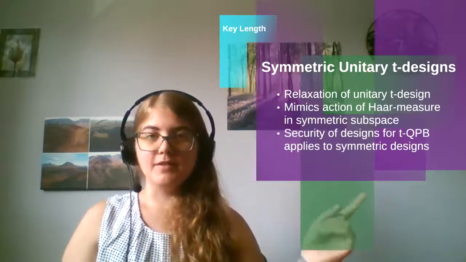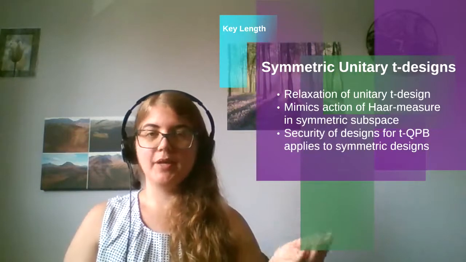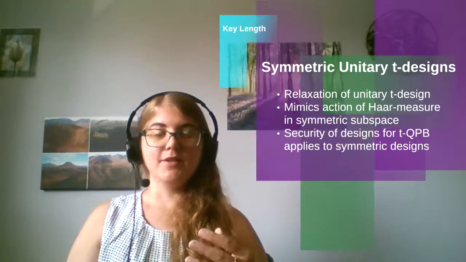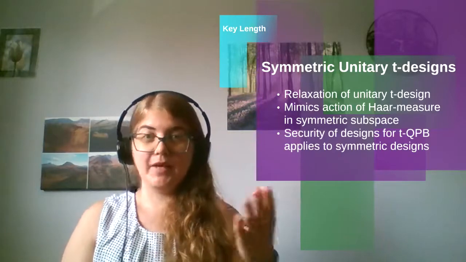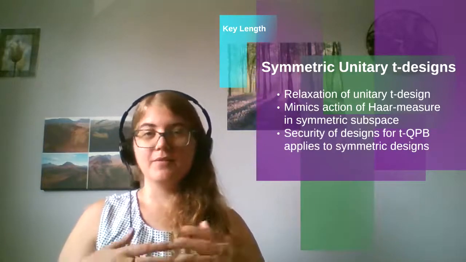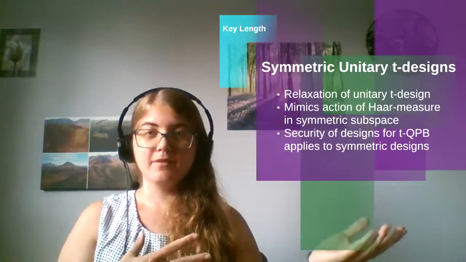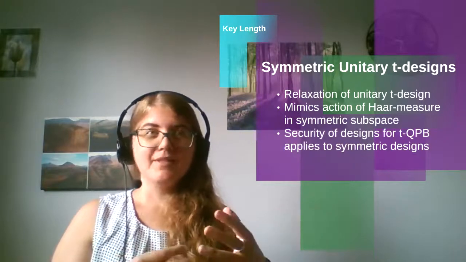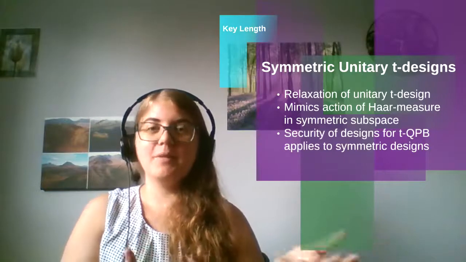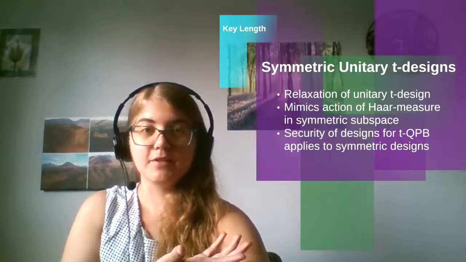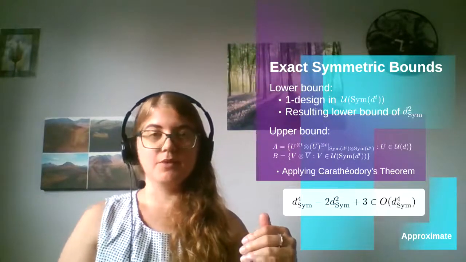And for the security of these symmetric T designs as TQPB schemes, we can just use the argument that we had for unitary T designs, because the argument that we just went through uses the fact that the input is from the symmetric subspace, which is what we have for symmetric unitary T designs. So it automatically carries over to being secure as a TQPB scheme for symmetric unitary T designs. Since this is something new, we need to somehow have bounds for these symmetric unitary T designs. How many unitaries will we need for such a design? Well, we have exact and approximate upper and lower bounds that we go through.